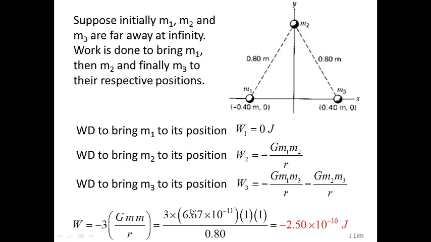So the total work done will be minus 3 G m squared over r. At this point, M1, M2 and M3 are all equal mass, so we represent them by m. Substituting values, we get minus 2.5 times 10 to the power of minus 10 joules.